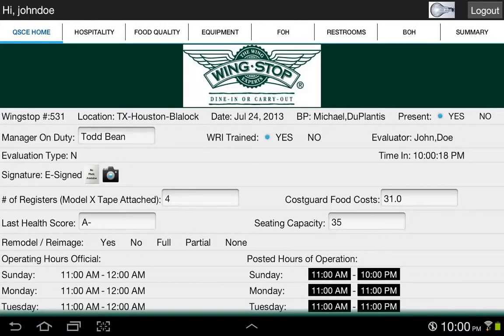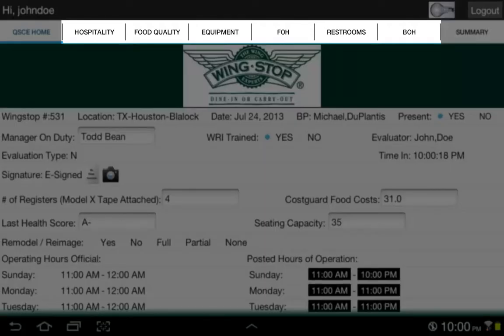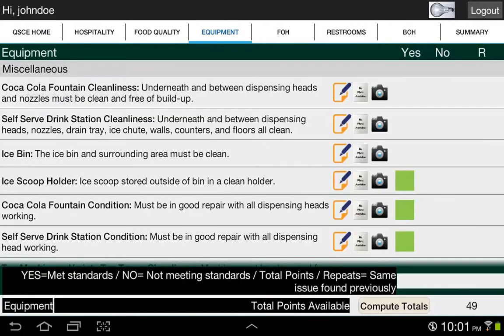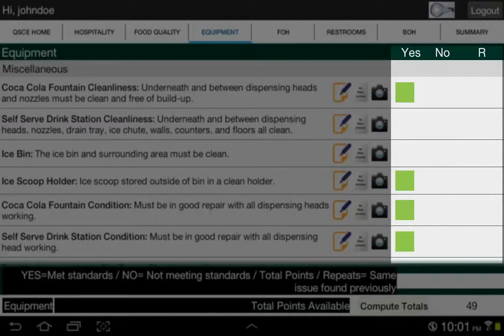The home screen displays the various evaluation categories on each tab at the top of the screen. Let's go to the Equipment tab. Here, evaluation questions are streamlined for efficiency. The evaluator can easily and quickly tap in their responses.